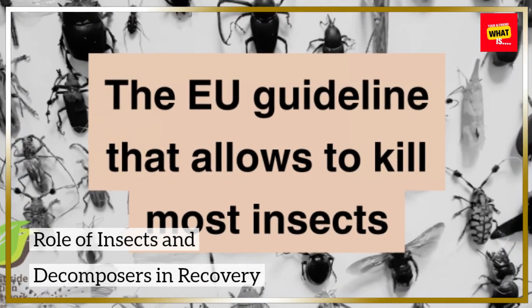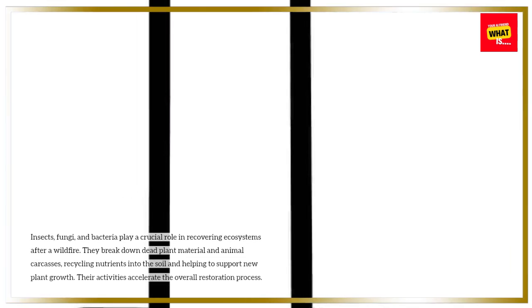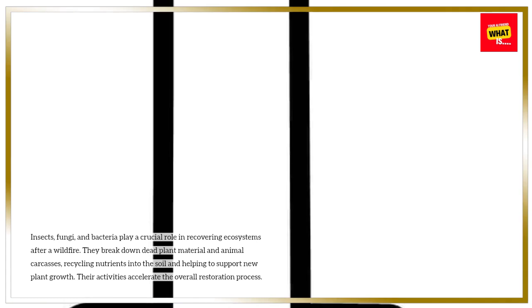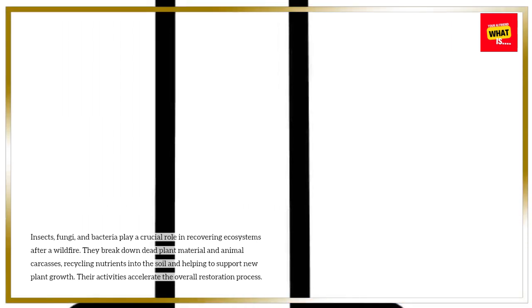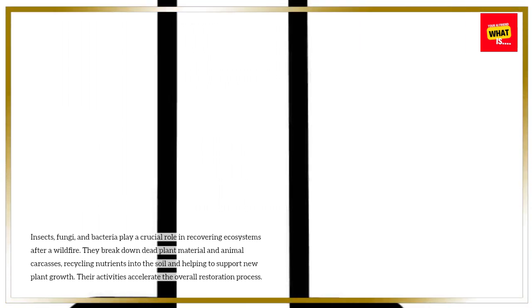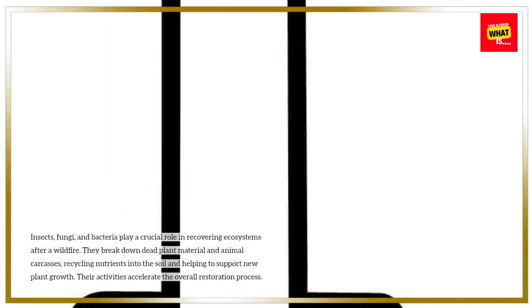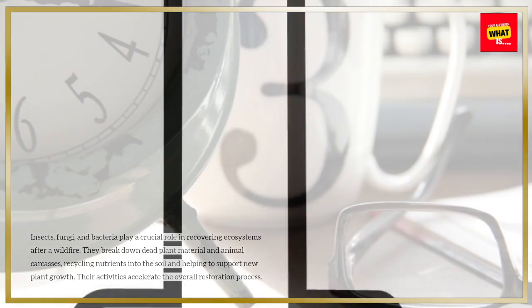Role of insects and decomposers in recovery. Insects, fungi, and bacteria play a crucial role in recovering ecosystems after a wildfire. They break down dead plant material and animal carcasses, recycling nutrients into the soil and helping to support new plant growth. Their activities accelerate the overall restoration process.